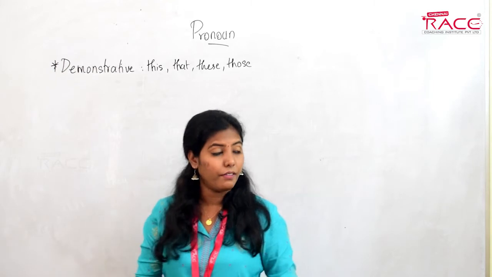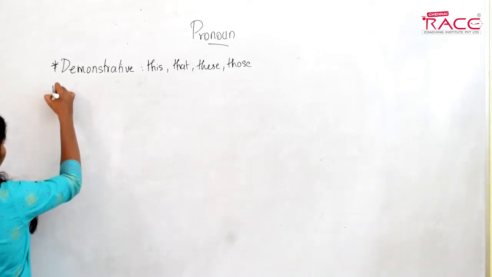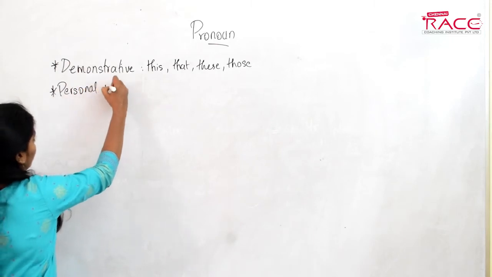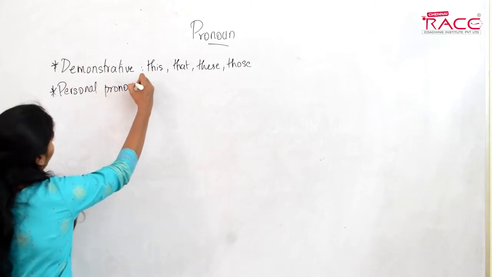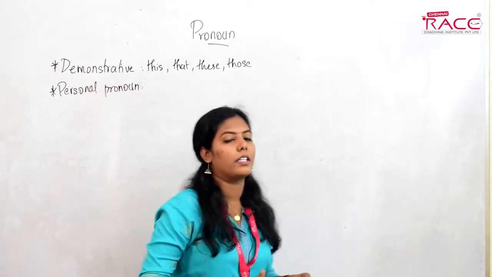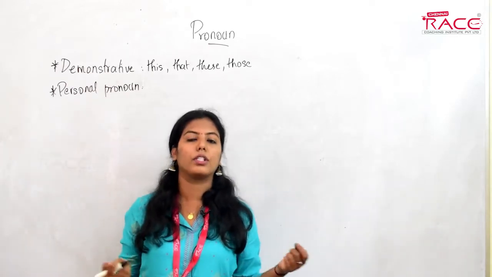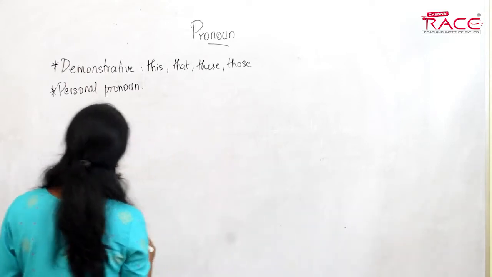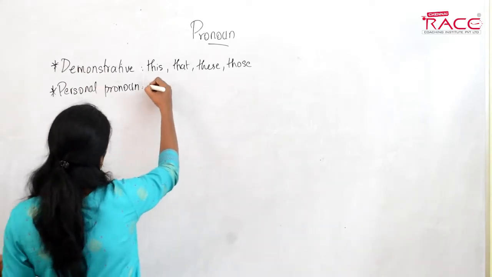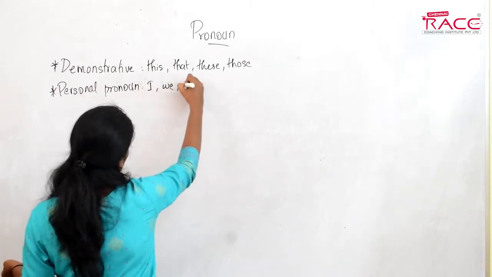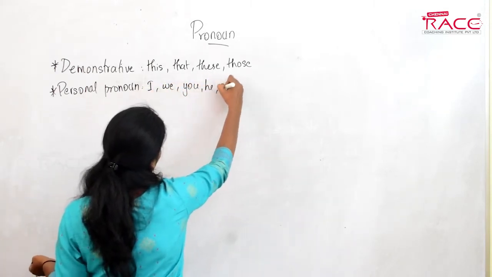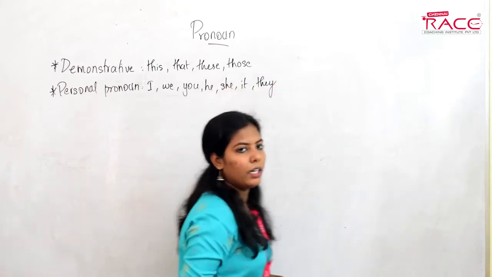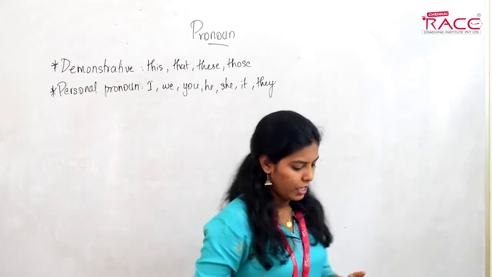Then we have the personal pronoun. Personal pronoun means it is used to denote a person. We have I, we, you, he, she, it, they. These are called personal pronouns. It is used to denote a person. So these are the personal pronouns, and then we have the reflexive pronoun.